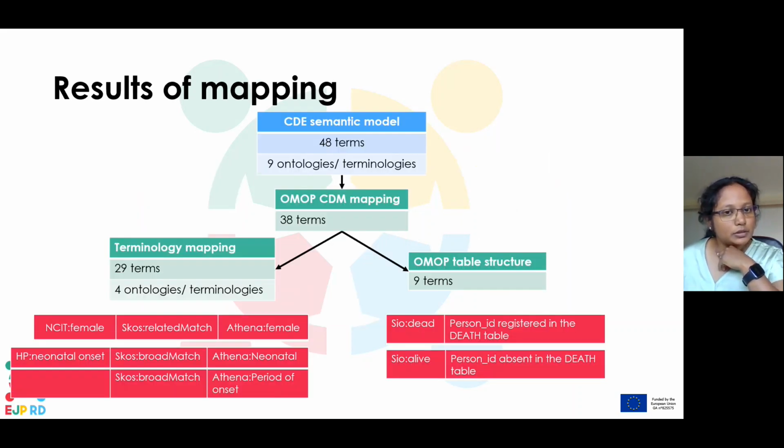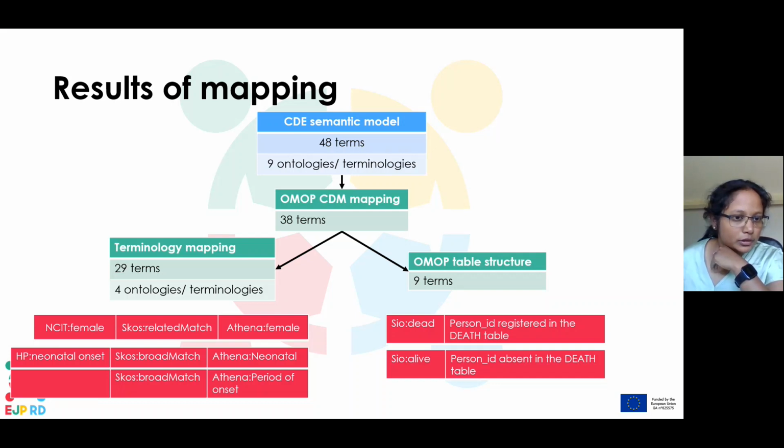The CDE semantic model has 48 terms that need to be mapped, and we took them from 9 different ontologies. In the final mapping, we were able to map 38 terms to OMOP CDM. And of them, 29 terms were terminology mappings from 4 ontologies that can work with OMOP CDM.